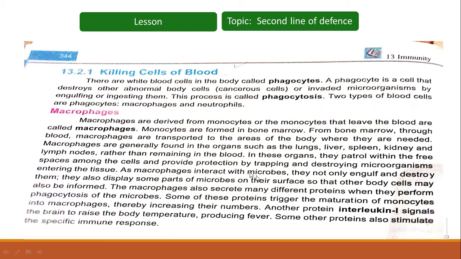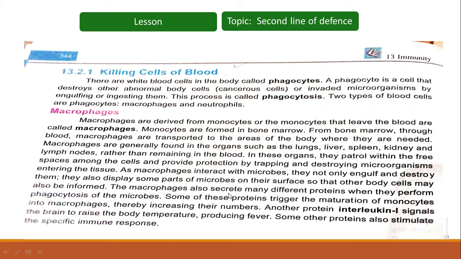In addition to their role of engulfment and destruction of the microbes, macrophages also display or present some parts of those microbes on their surface, in order to inform other cells that there are some microbes present at that site.